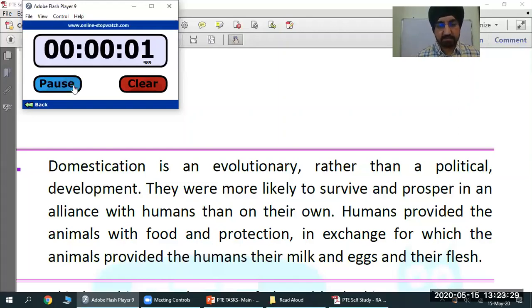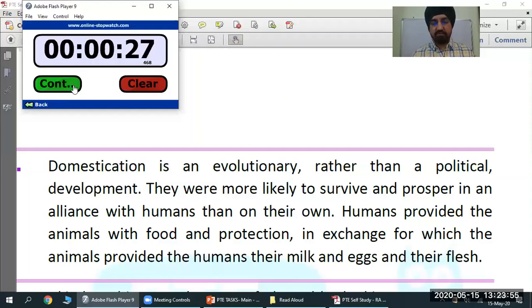Domestication is an evolutionary rather than political development. They were more likely to survive and prosper is an alliance with humans than on their own. Humans provided the animals with food and protection, in exchange for which the animal provided the human their milk and eggs and their flesh.